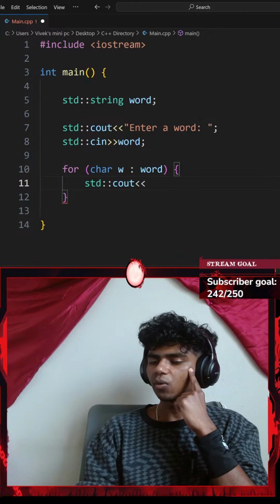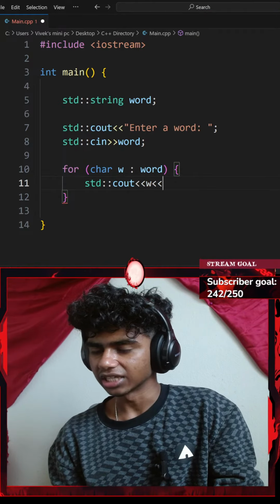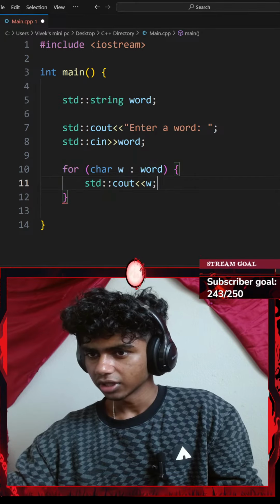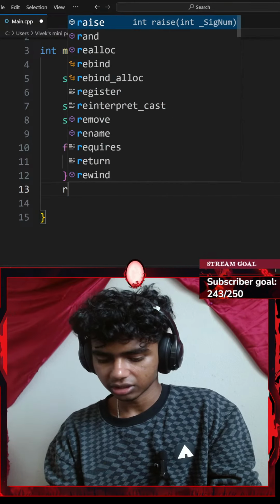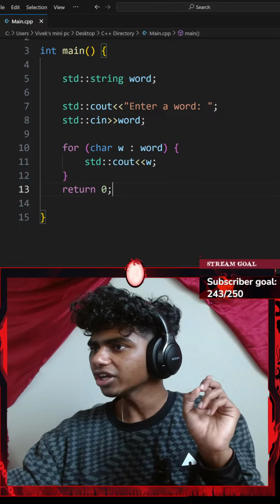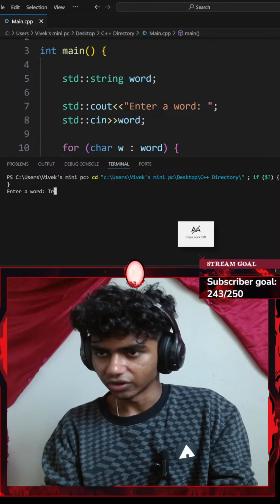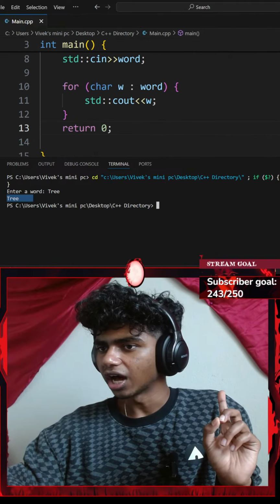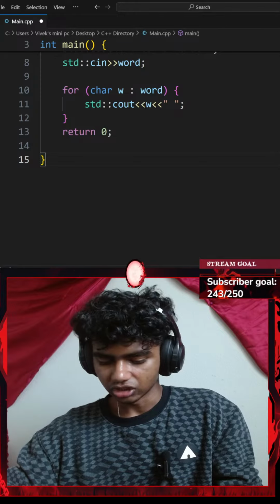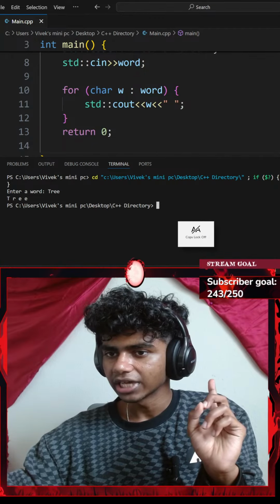This is going to be something. I want to print my word. Okay, this is going to print my word as it is actually. Okay, I'll just go with my word. Then let me go ahead and return 0 real quick. There we go. Then that with a semicolon. If I were to hit Control S and run the command, this is going to be my single word. So I'll go with something like, I don't know, tree. Okay, this gives tree. I could add a space here. Let me go ahead and do Control S to save the code and run the command again. If I go with tree now, okay, it's tree.